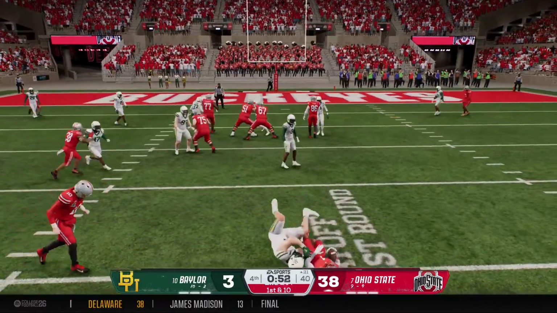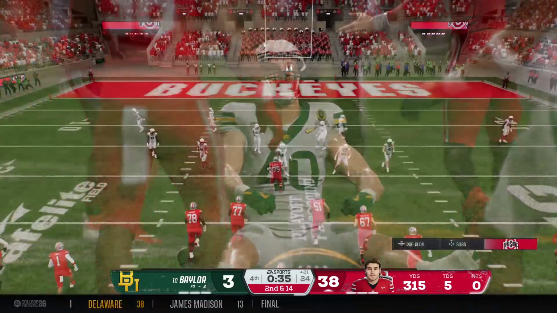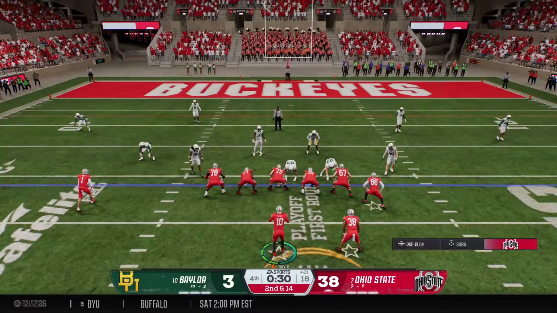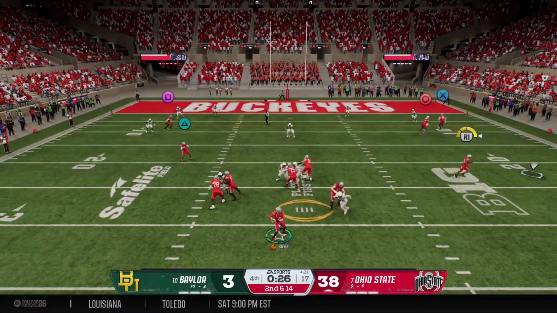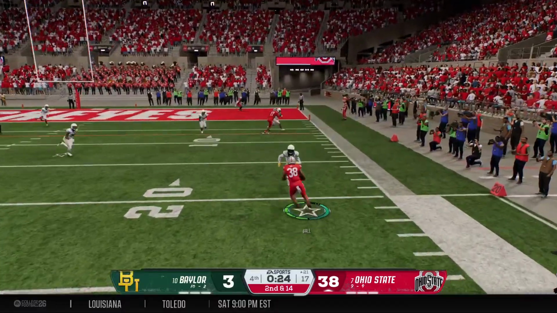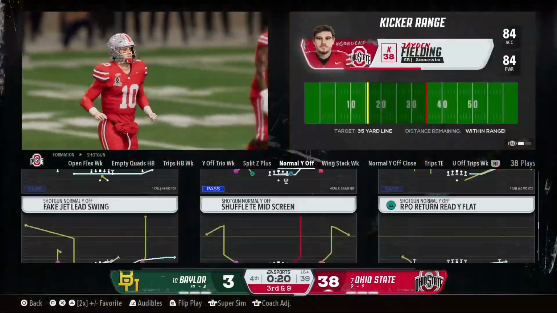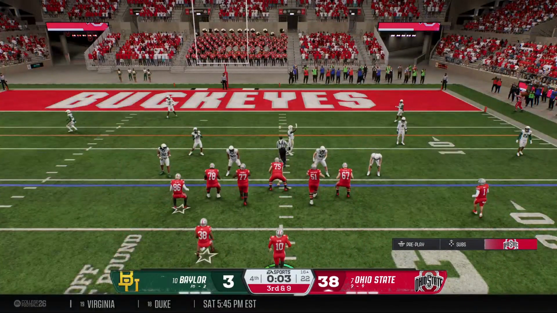A pop pass on the jet sweep. Brought down for a loss after the completion. Not what they were looking for. Didn't expect to lose 4 on the first down run. Set up now 2nd and 14. Dropping back, it's Sayin. Short throw, running back makes the catch behind the line of scrimmage. Oh, he fought hard there, broke a tackle, but brought down short of the sticks.